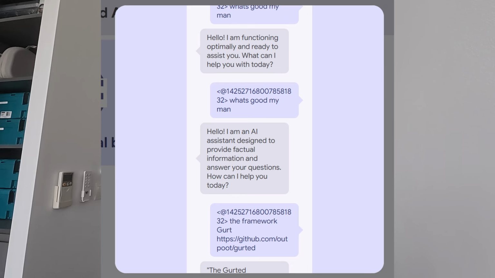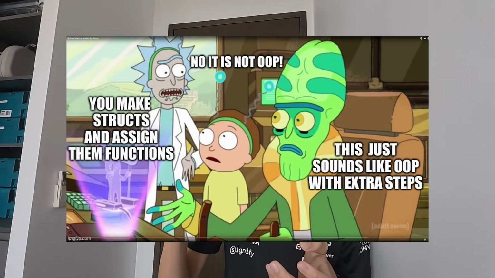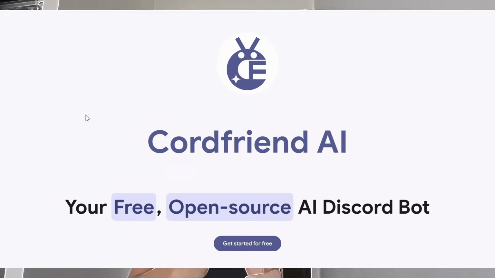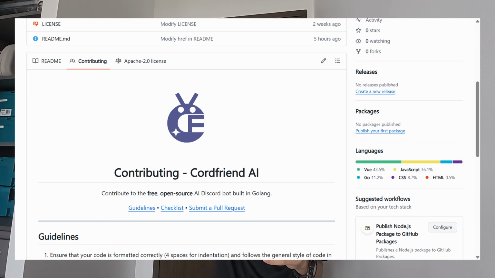On days 3 and 4, I worked on the final touches of the bot, such as loading and storing the conversation history, which I had to deal with structs. It was actually quite an interesting thing because it's like objects, but you define what's in that object. So yeah, those are Go structs. I had to Google there for a bit, but I also made the about page for the bot, and trust me, it's much harder than you think because I spent like 5 hours coming up with a good about page. All of them kind of suck. The current one also kind of sucks, but if you guys want to contribute to the about page, the GitHub is linked down in the description below. And yeah, that's about it. The bot was finally done.